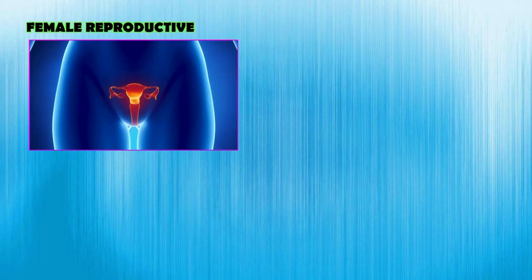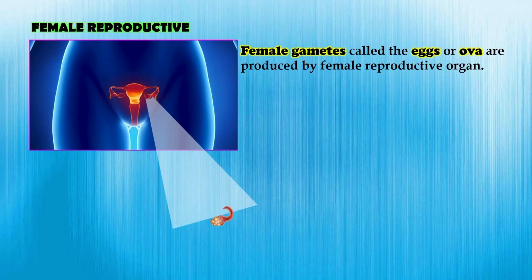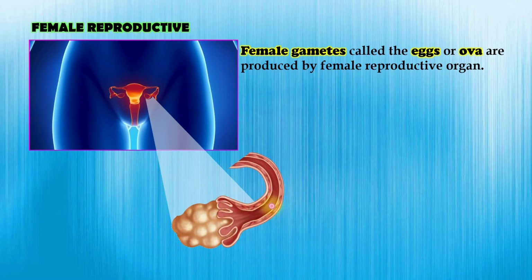In sexual reproduction, the female parent forms special reproductive cells called eggs or ova. These female gametes are produced in the female reproductive organs, mainly in the ovaries. The ovaries release eggs at regular intervals. Each egg has the ability to fuse with a male gamete during fertilization to form a new individual. So, the female reproductive system plays a very important role by producing the female gametes needed for the process of reproduction.